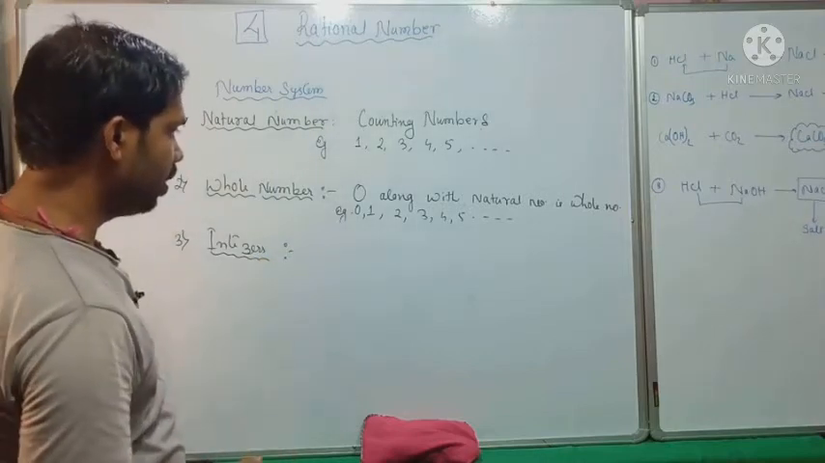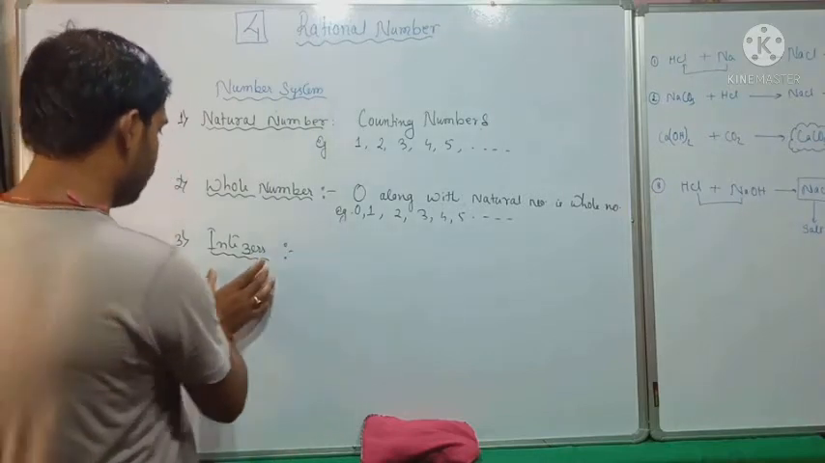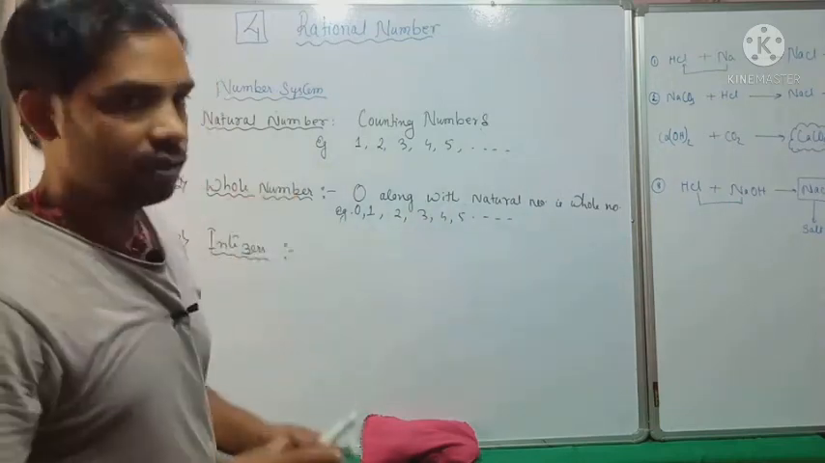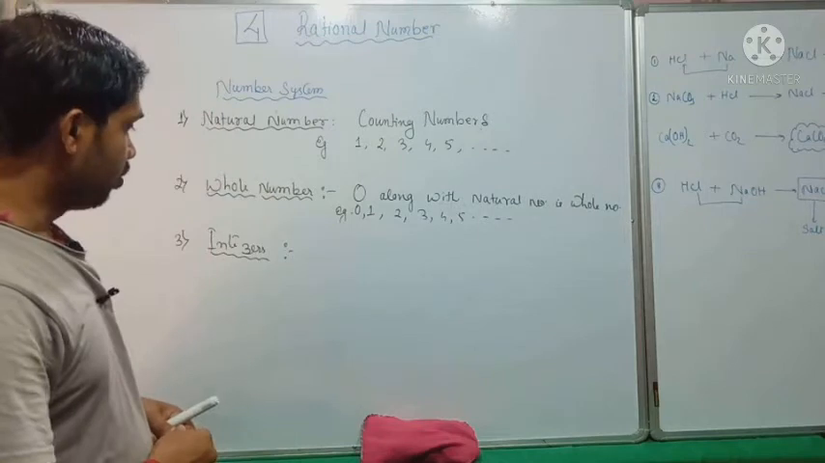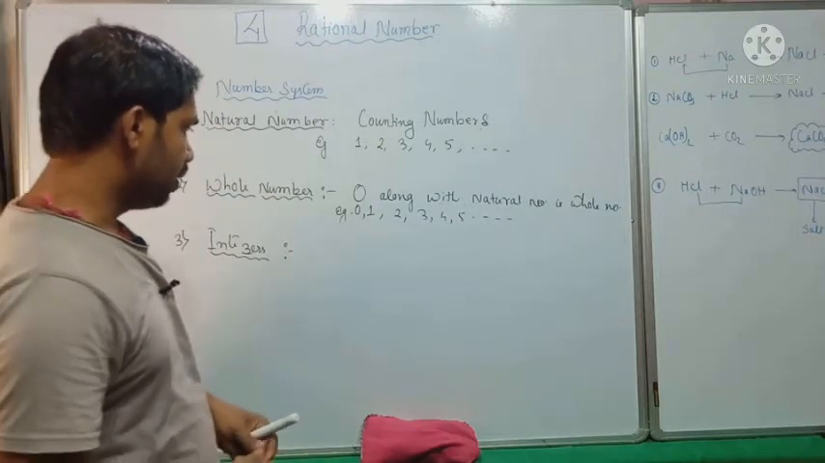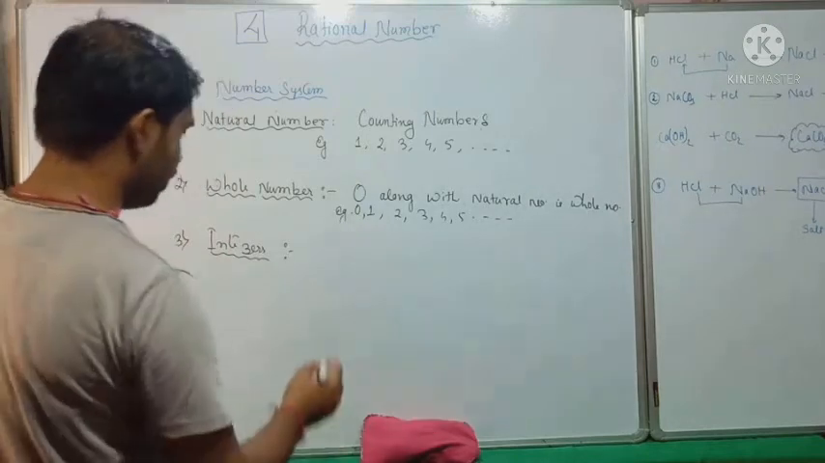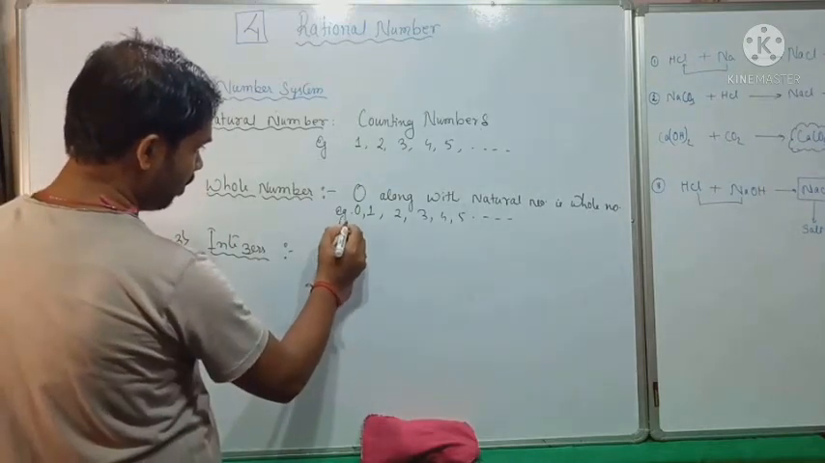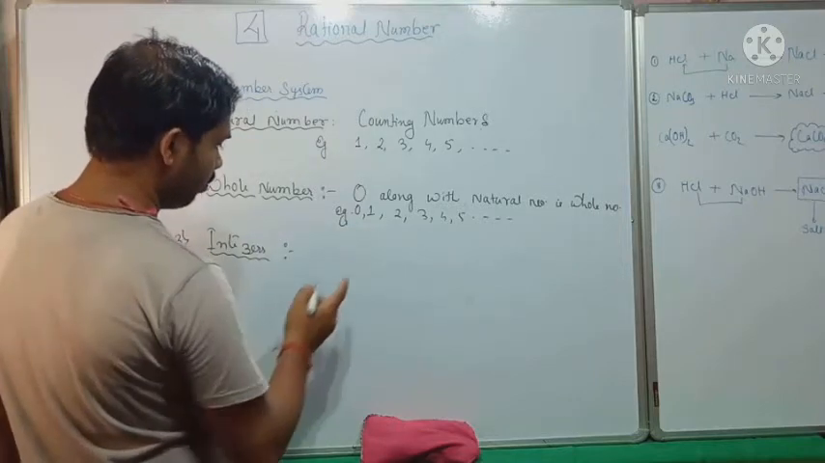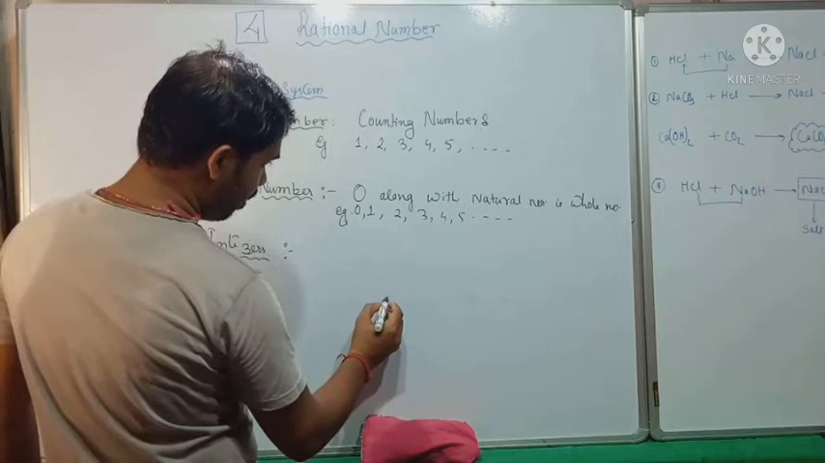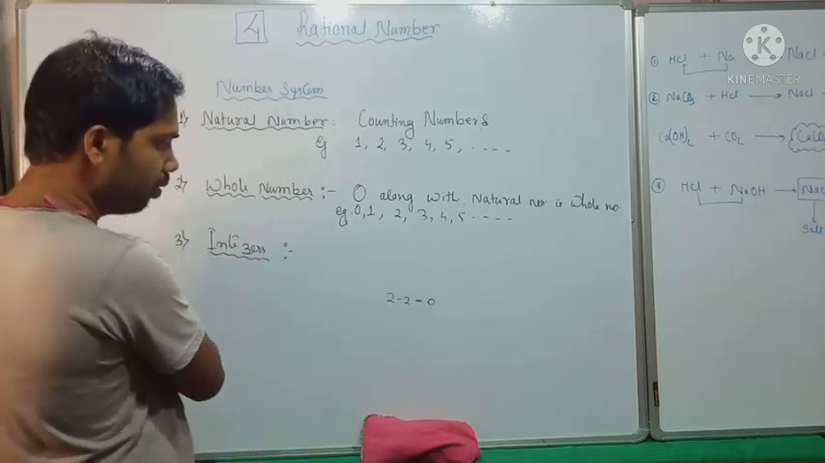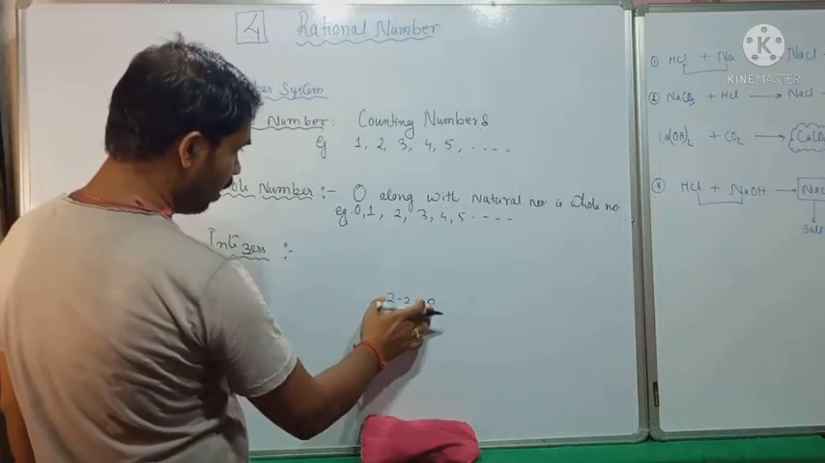So what are integers? You see, what is the requirement of this number system, integers? We already have two types of number system, natural number and whole number. So we'll see a circumstance that shows what is the requirement of this number system. Okay, so let's see a situation. For example, if I take 2 - 2 = 0. Okay, very good. This result can be obtained from whole number.